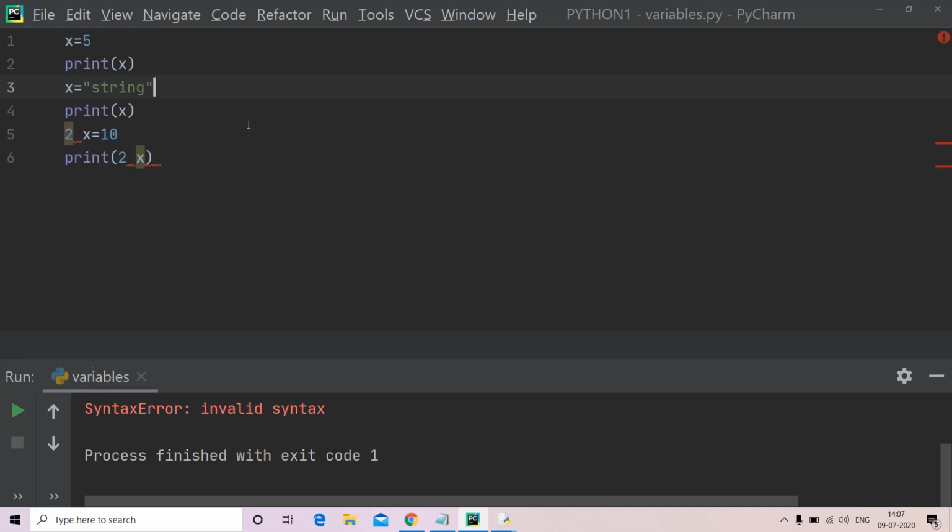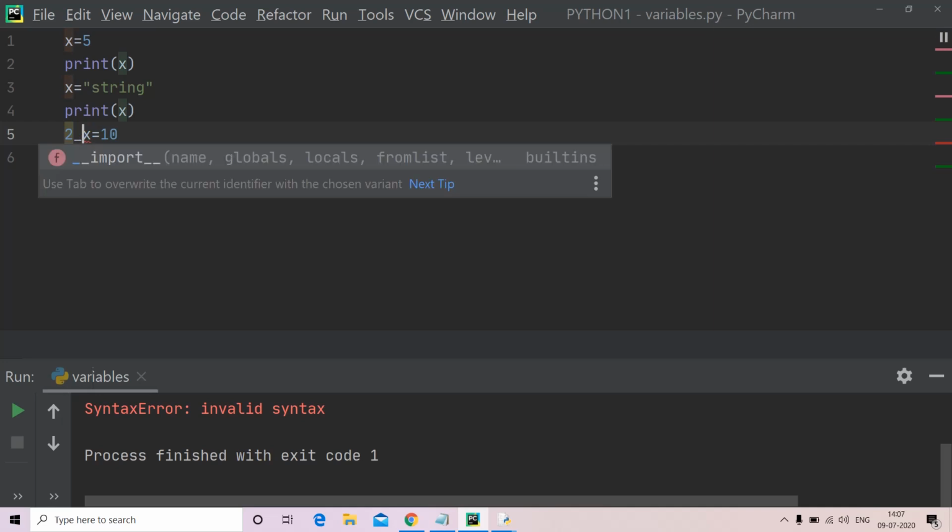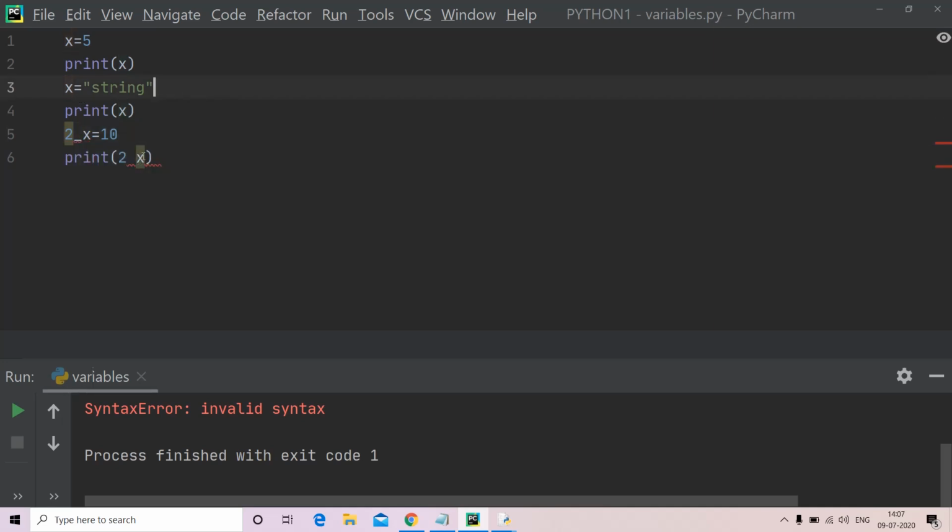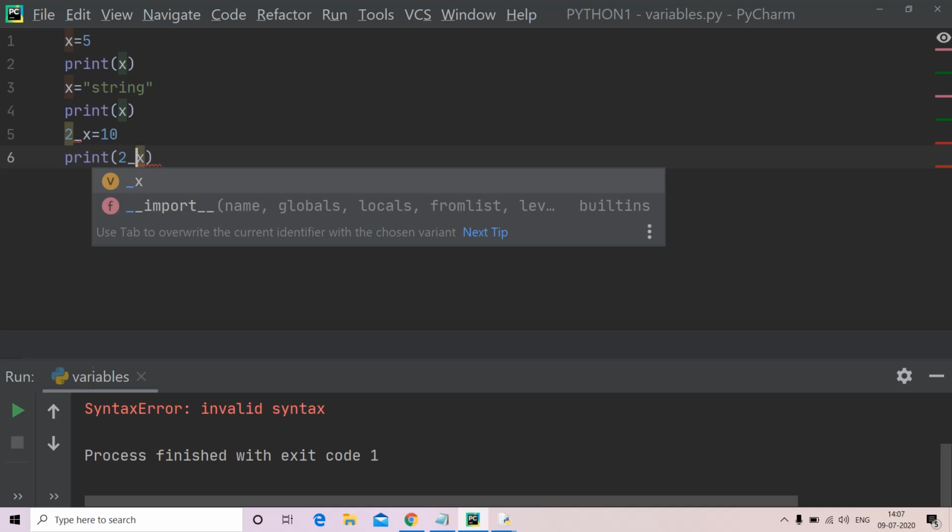Now let us have an underscore here. Print 2 underscore x. Running my program.